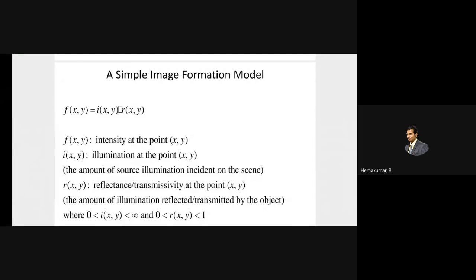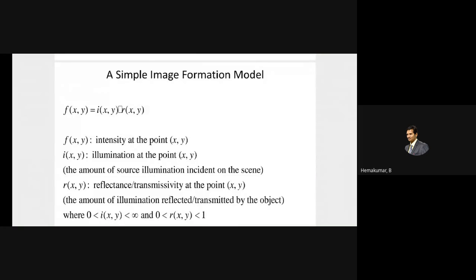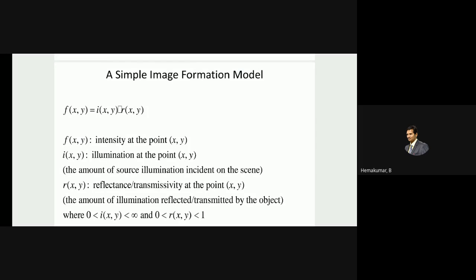Similarly, the reflectance won't be more than 1. It ranges between 0 and 1. 0 means it is a totally absorbing body. It doesn't reflect any light, and 1 gives a perfect reflecting object, like a pure mirror. Okay, like a good mirror, something like that.